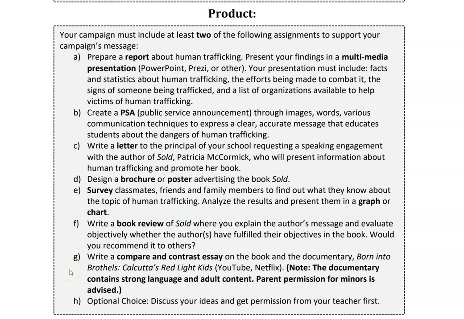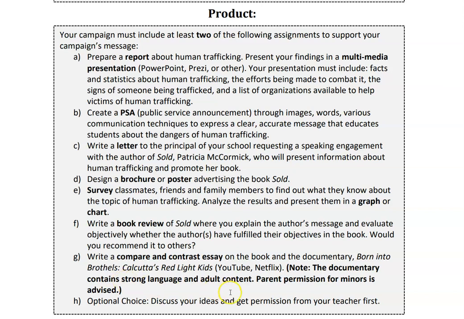Option G is a compare and contrast essay, exactly what you would think it would be. You're going to be writing an essay about the book as compared to a documentary. The documentary that's on here is actually on YouTube and Netflix. It's still available. I have checked.